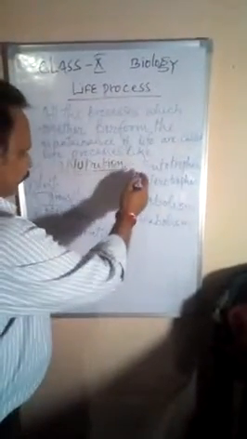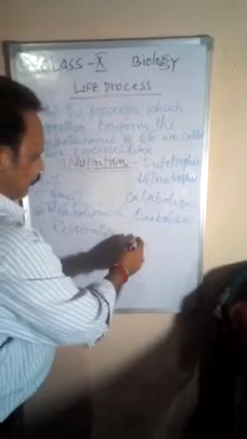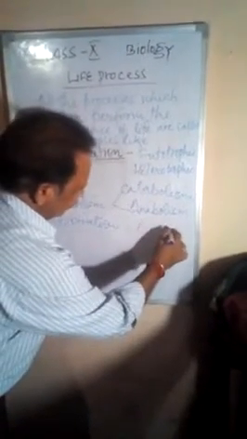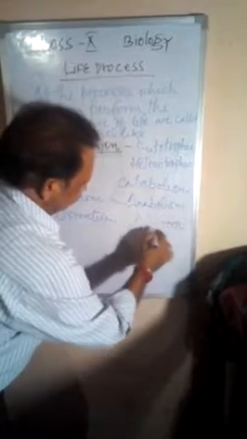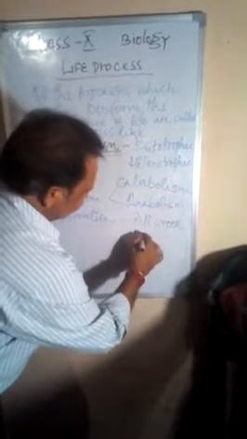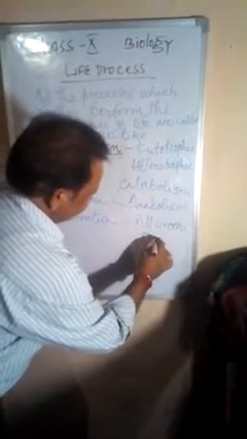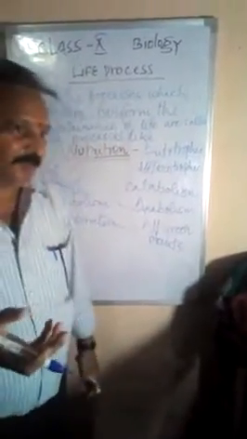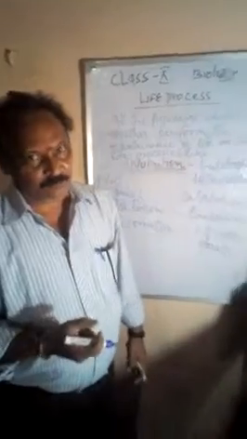Examples of the autotrophic mode of nutrition are all green plants. As you know, students, these plants have a special substance in their body known as chlorophyll.